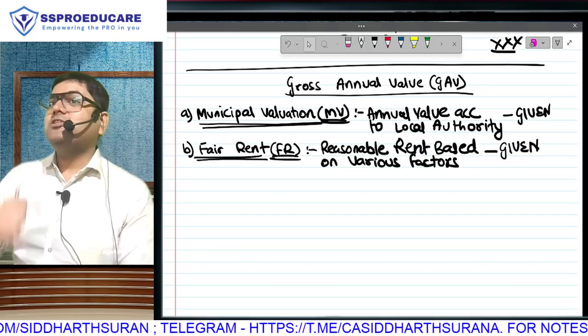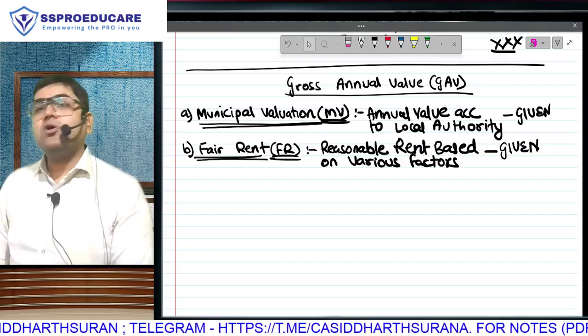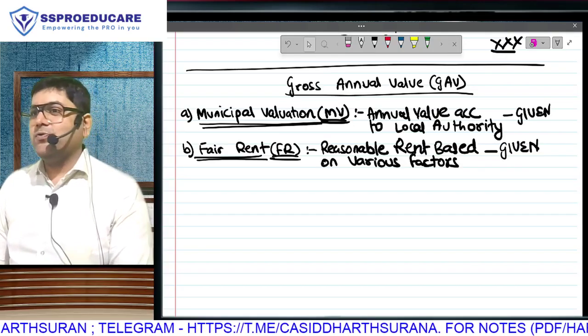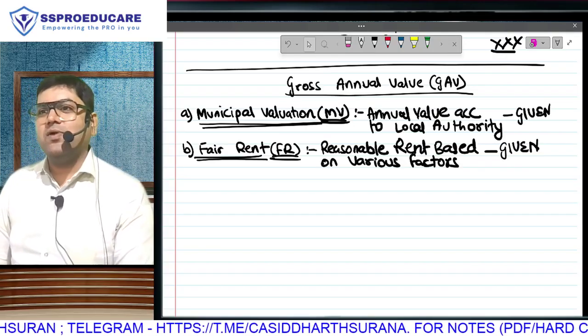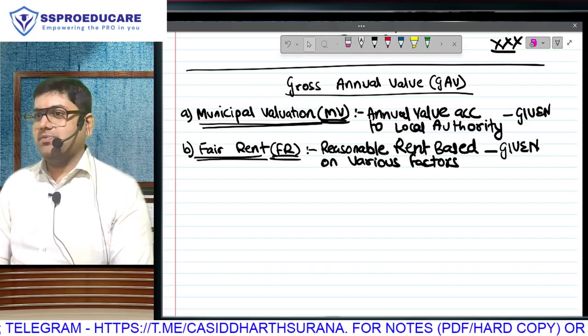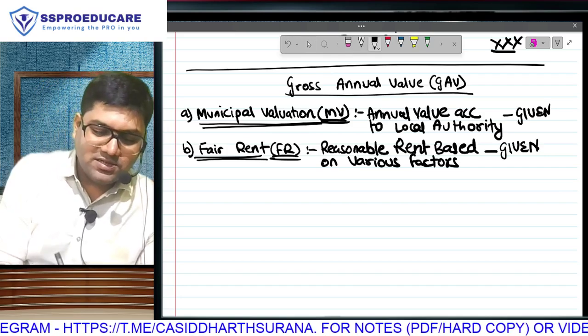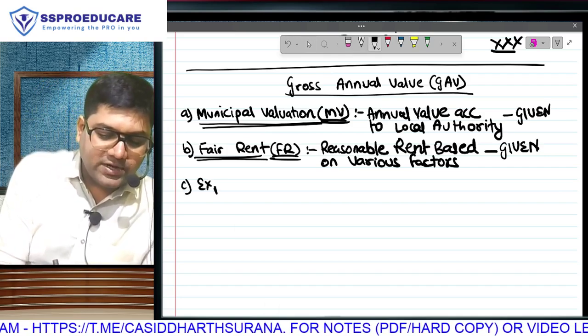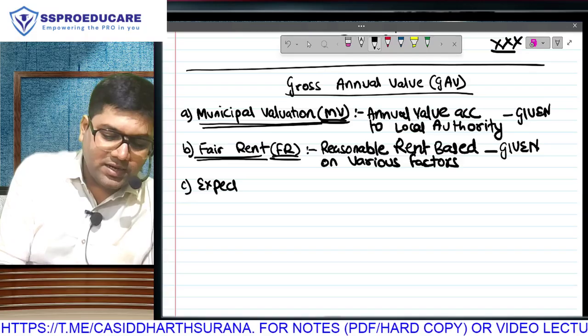Other way around, municipal valuation is 14 lakh. The broker brings a client who is willing to give you an offer of 12 lakh. What is your expectation now? What will you tell that guy? At least pay me that much. So that means you have answered the question of what is going to be the expected rent